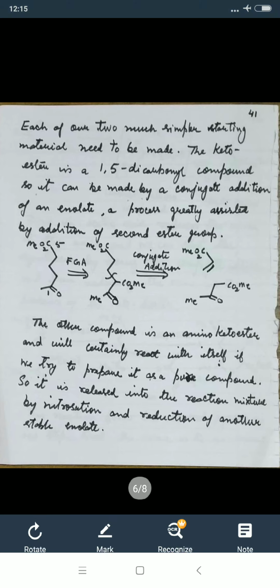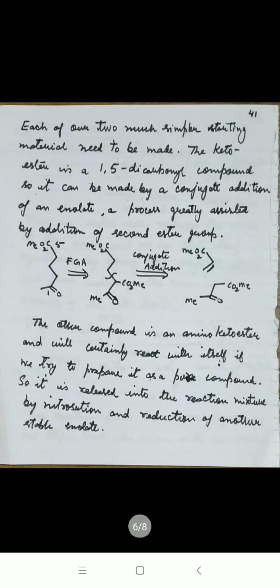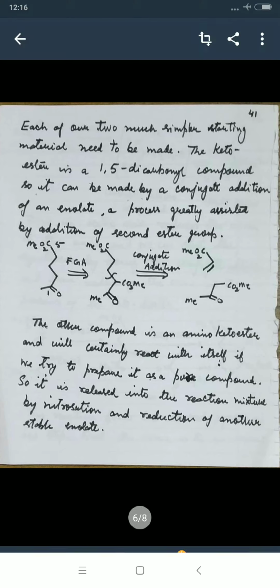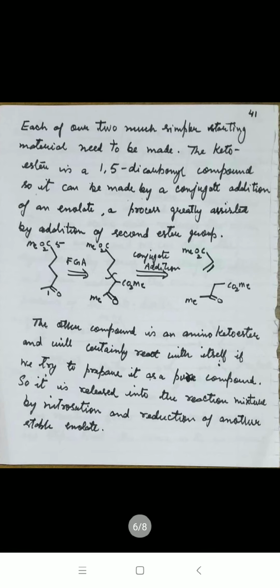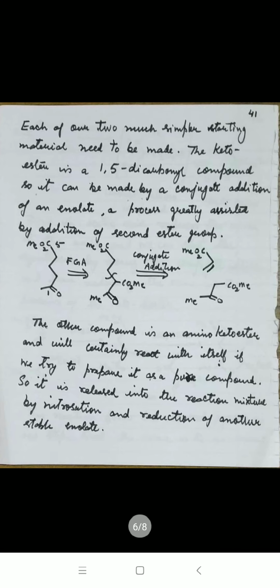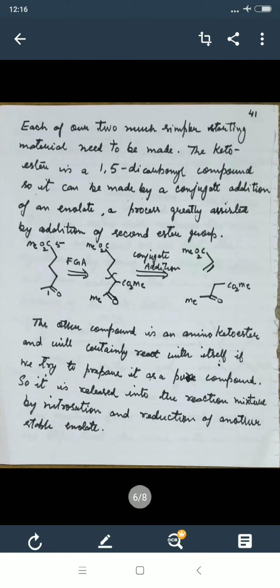So this is the second ester group undergoing functional group analysis, and here this carbon-carbon cleavage, functional group analysis, that is we have attached the CO2Me group here. This is the first carbon atom, second, third, fourth and fifth carbon atom, and we have attached the ester group at the second carbon atom, and now we are doing the conjugate addition. By the cleavage of this carbon-carbon bond, we have the CO2Me and a carbon-carbon double bond here, and this is the substituted keto ester.